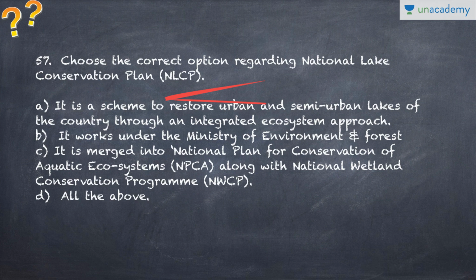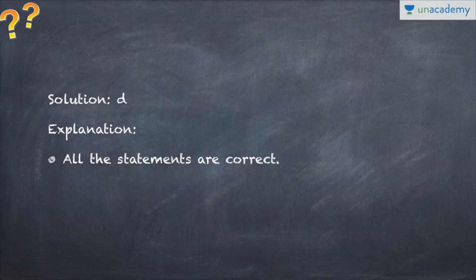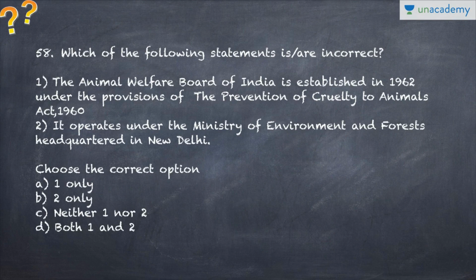The purpose of these questions is that sometimes we want you to cover all the topics even if you're not aware of them. If you attempt these questions, you can get to know all the details of that particular scheme, program, or certain program launched by the government. That is why we make these kinds of questions where we cover all the statements which are relevant and correct for the particular topic. So D, all of the above, is the correct option. They all are self-explanatory.